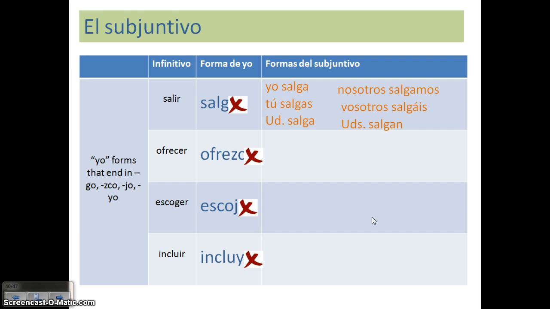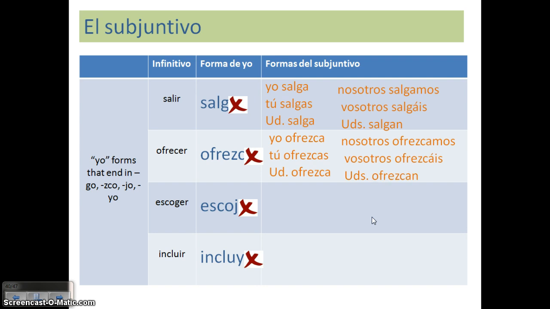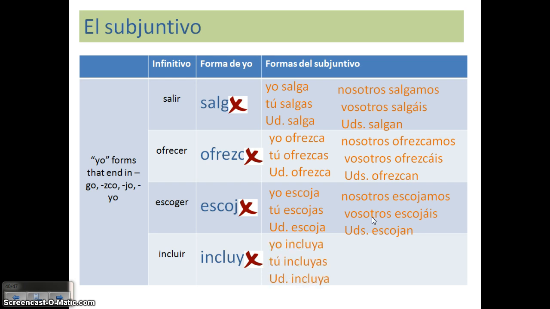Ofrecer has that Z-C change in all of my forms. Yo ofrezca, tú ofrezcas, usted ofrezca, ofrezcamos, ofrezcáis, ofrezcan, opposite ending still. Escoger is going to have a J in all the forms. Escoja, escojas, escoja, escojamos, escojáis, escojan. Incluir has a Y in all the different forms. Incluya, incluyas, incluya, incluyamos, incluyáis, incluyan.